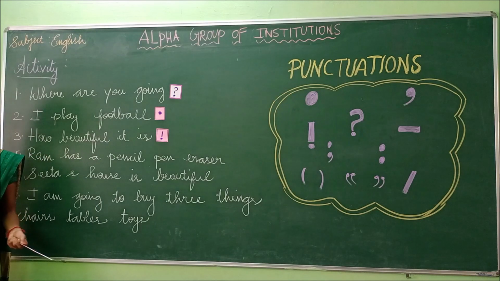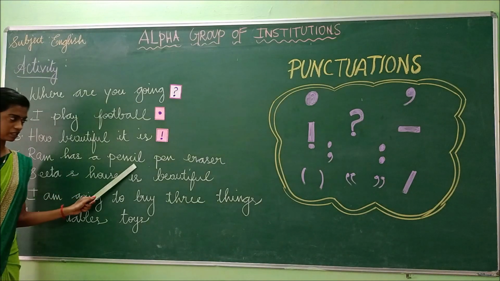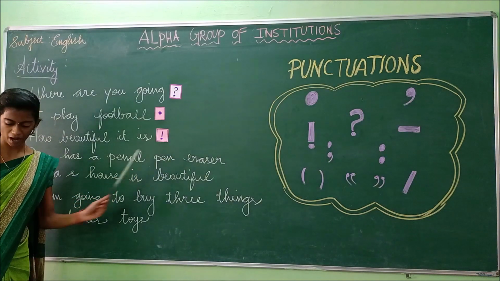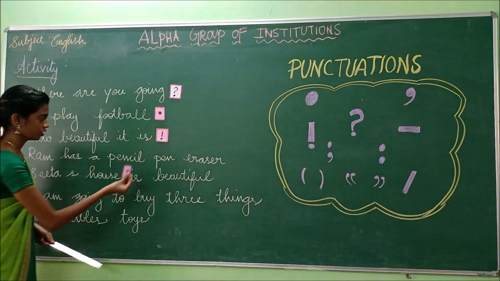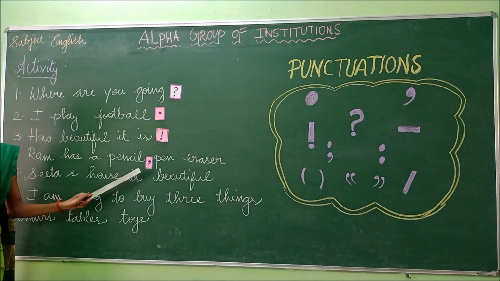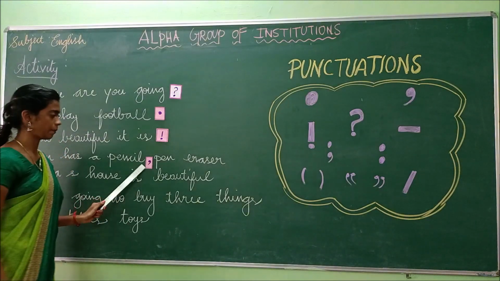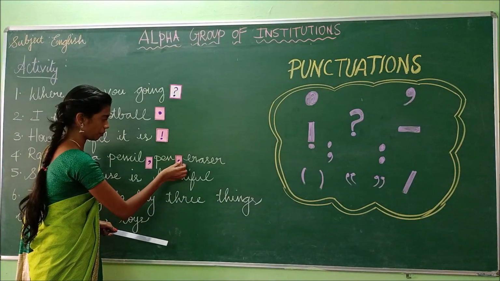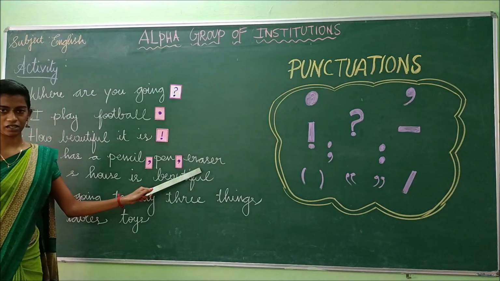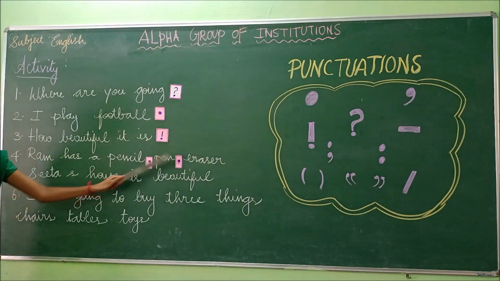If we are listing out things, what punctuation do we have to use? Yes, very good. Comma. So pencil, comma, pen, comma, eraser. Look here. Next to this pencil, we have to put a comma. Likewise, next to the pen we have to put a comma. And at last the eraser, so the sentence ends. Ram has a pencil, pen, eraser.